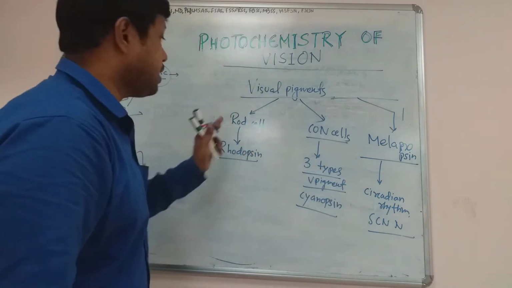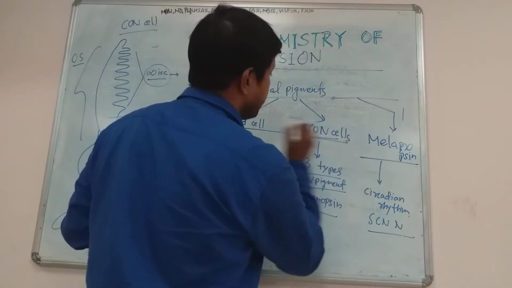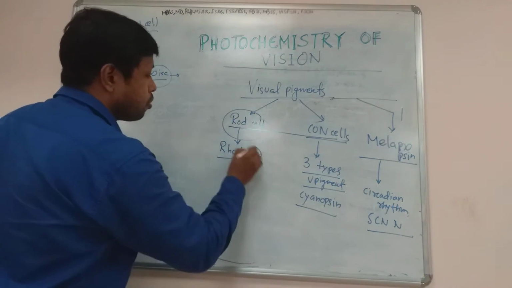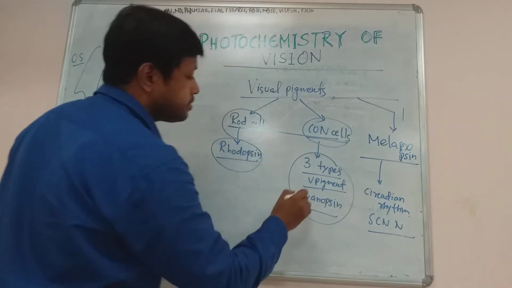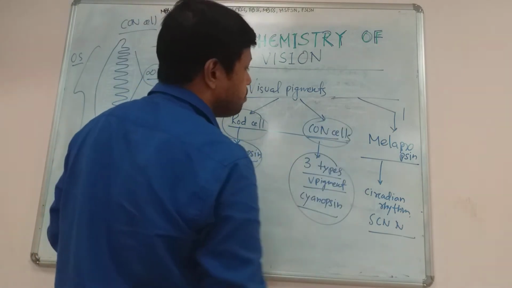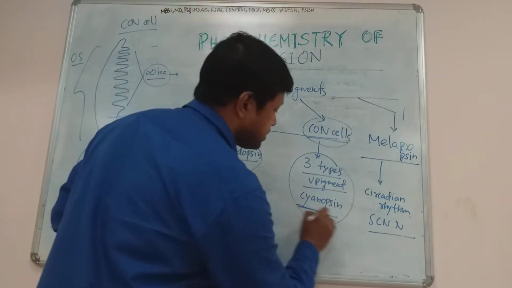Okay, and now the main important ones are the rod and cone cells. Rod cells secrete rhodopsin, and cone cells secrete three important visual pigments, together known as cone visual pigments, or also known as cyanopsin.